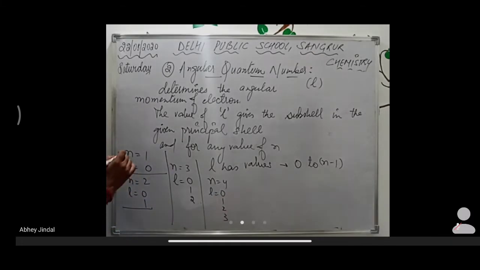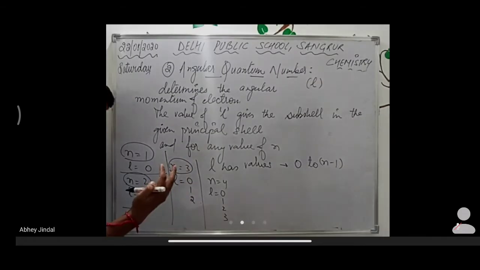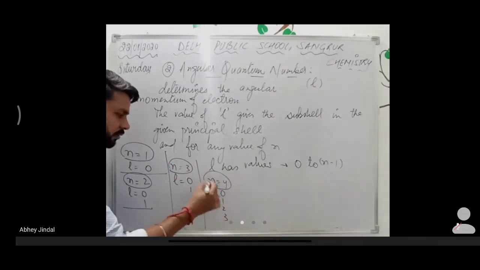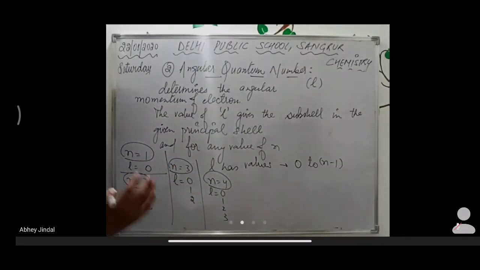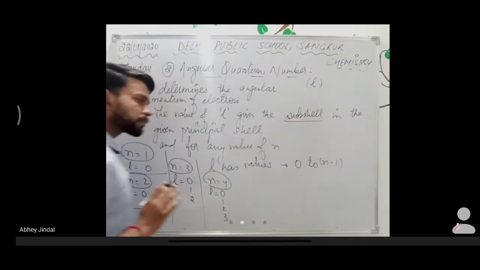As we know, n equal to 1 means first principal shell, n equal to 2 means second principal shell, n equal to 3 the third, n equal to 4 the fourth. L tells us about the number of subshells.